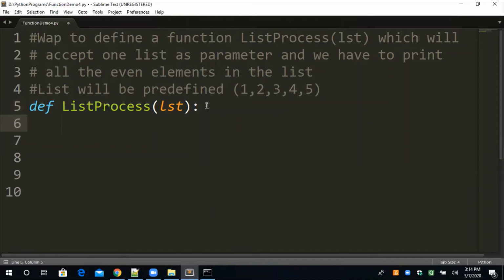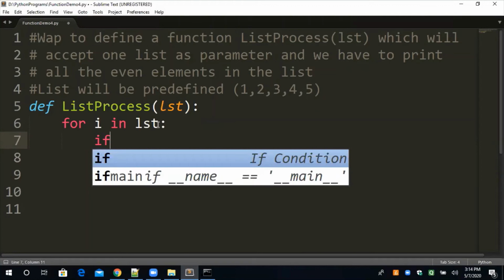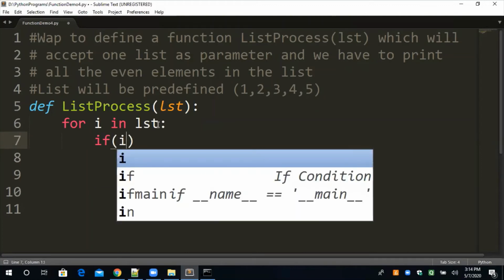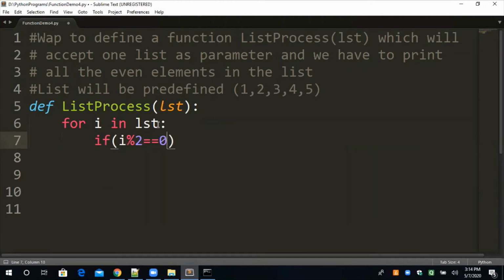If you have seen the last lecture in the uploaded lectures, in that lecture I demonstrated the for loop, for i in lst. This is the for loop in Python, basically applied on a sequence. i modulus 2 is equal to 0 is the condition for checking the even number.